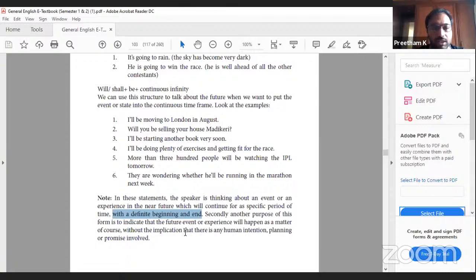Secondly, another purpose of this form is to indicate that a future event or experience will happen as a matter of course, without the implication that there is any human intention, planning, or promise involved.